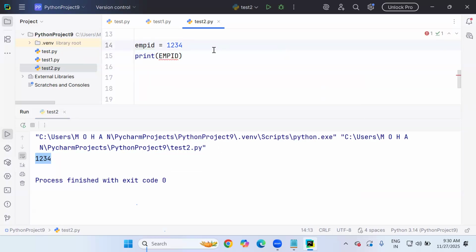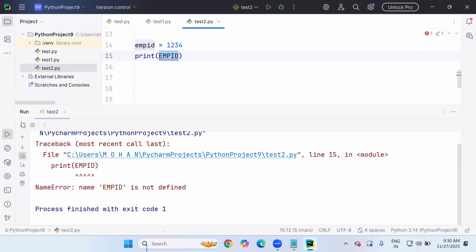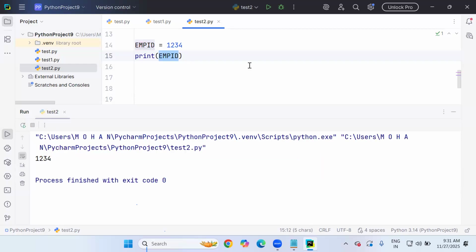Not possible, because you have given the name in one style, but you are trying to access it in another style. It's a name error: the name capital letter EMP ID is not defined. You defined small letter emp id. At least you have to define capital letter EMP ID. So if you define the name in capital letters and access the name in capital letters, it's okay, well and good. So this is case sensitive.